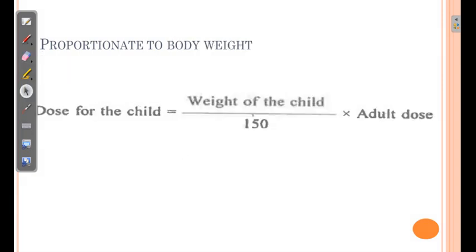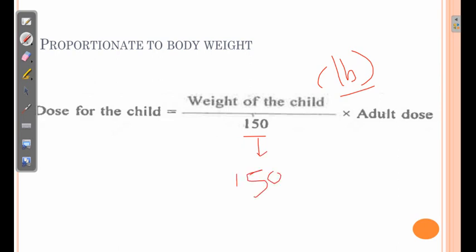Next is proportionate to body weight. So dose of child is equivalent to the weight of the child divided by 150, multiplied by the adult dose. Here the weight which is used is in pounds, mind well, lb, and not in kilograms. The adult weight is considered as 150 pounds.